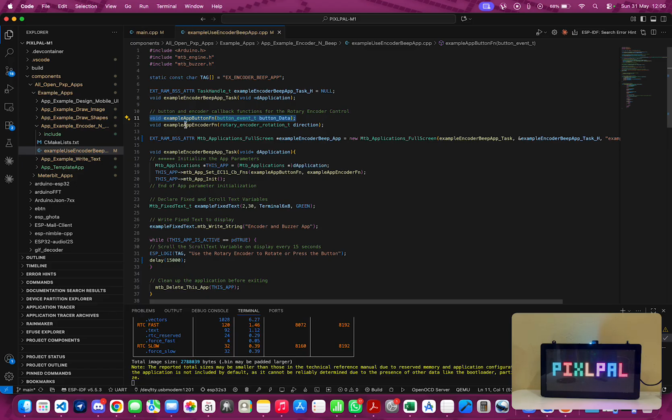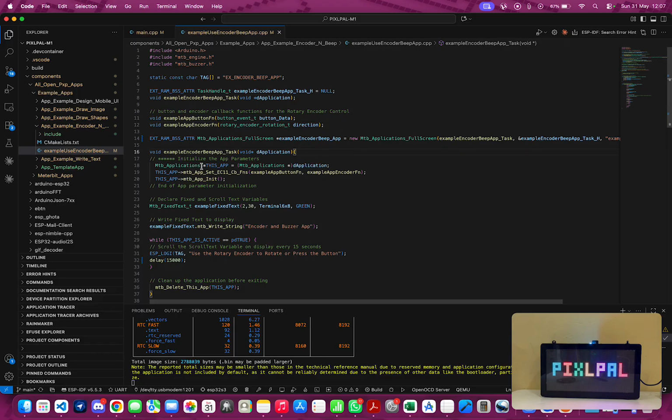Similarly, for the rotary encoder, depending on what direction you spin the knob, this callback function is called whenever an action is taken using the rotary encoder, and we have the function signature here. A variable of type rotary encoder rotation is sent, and the direction is specified in this variable direction. The rest are the usual Pixlpal app layout.